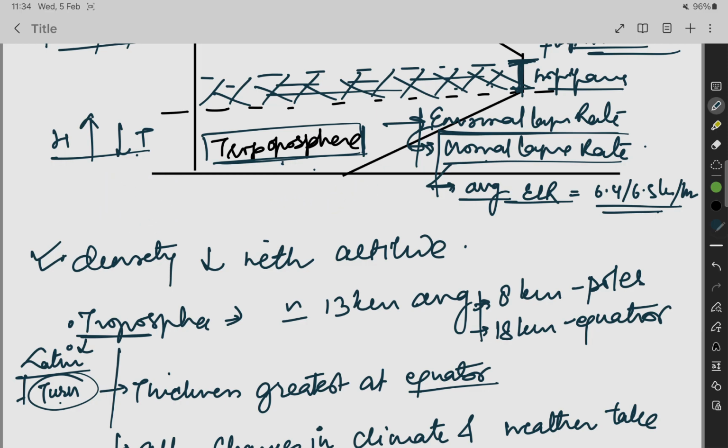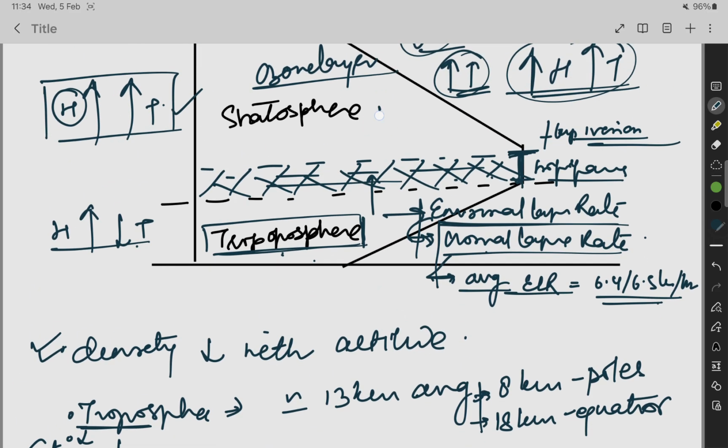By the tropopause, the air moves upward and then downward, moves upward and then downward. It cannot go beyond it. In the stratosphere, with increase in height, there is increase of temperature, and in the troposphere, with increase in height, there is decrease in temperature. So the line between them is the tropopause.